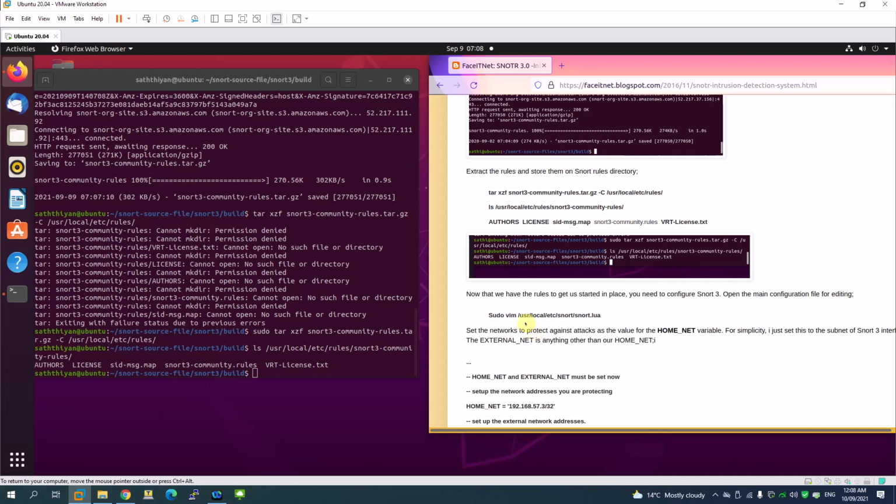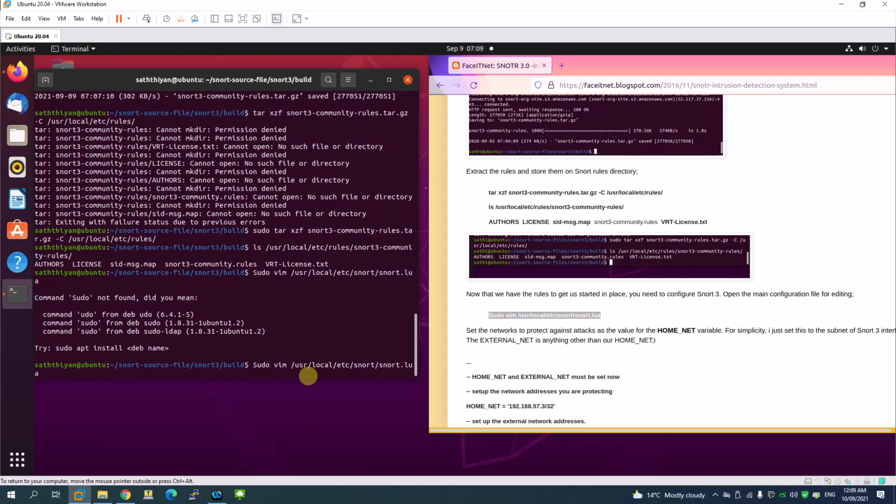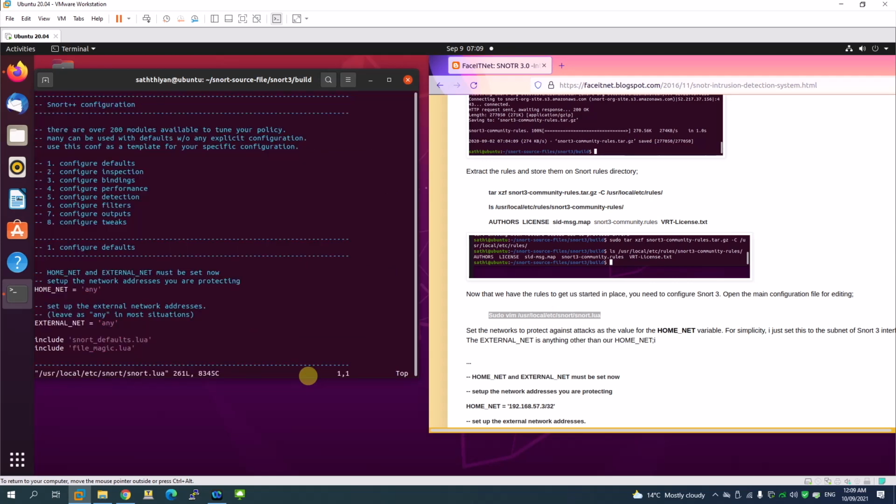Now we can modify the files. By default there would be a different IP range, so you have to make sure that you modify the rule files based on your IP network so that you can monitor. So we're just going to go to this path here under Snort, and we're going to define the network configuration. Keep in mind, I have got Vim. If you don't have Vim, you need to install Vim.